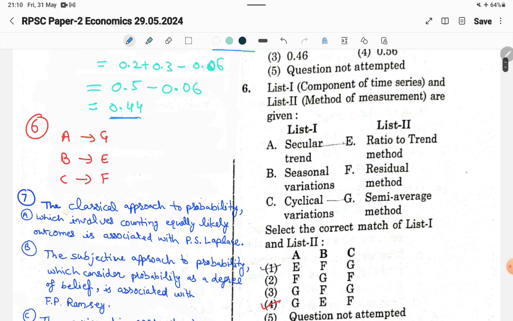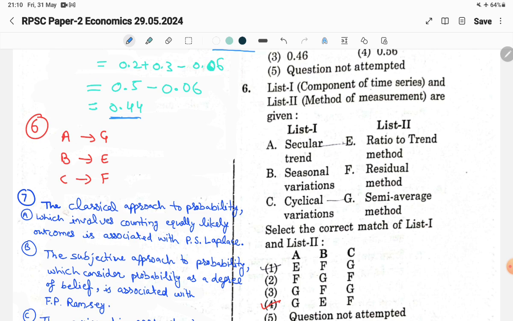Now the sixth question is about the components of time series and methods of measurement. We have already discussed all three components of time series, so there is no further explanation.